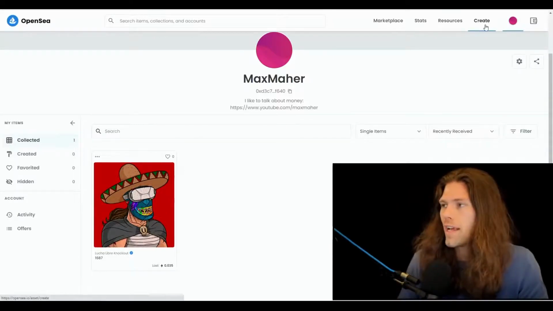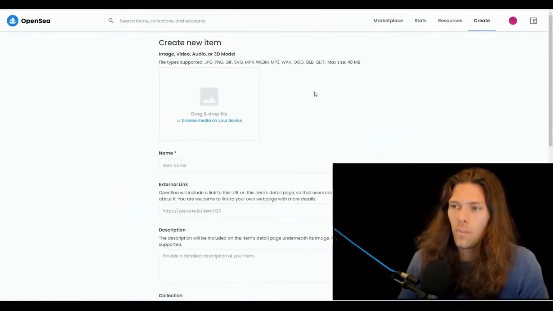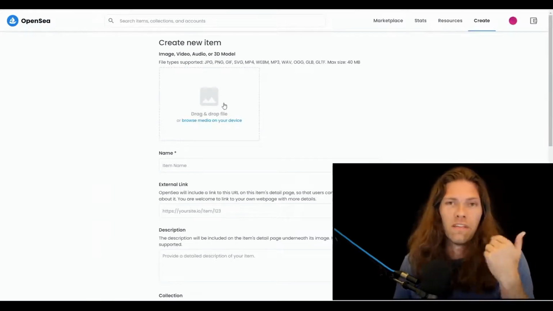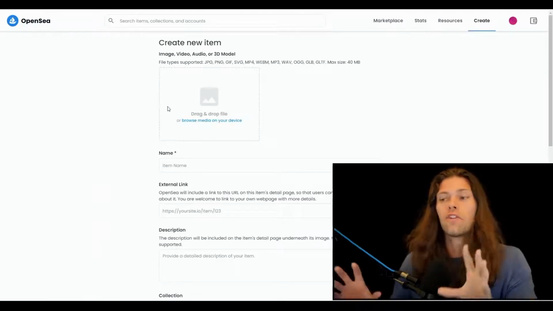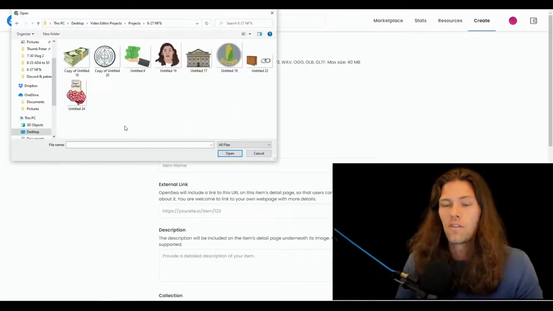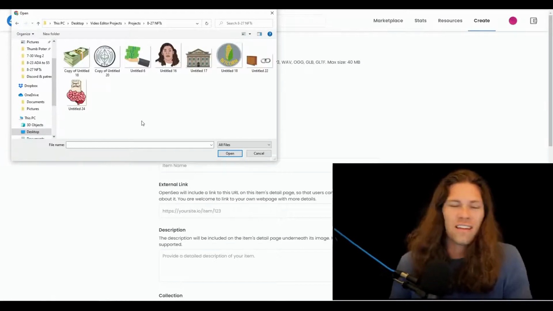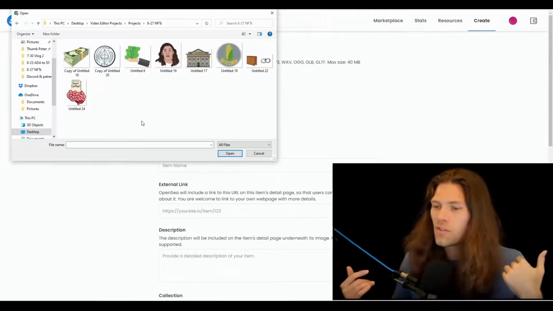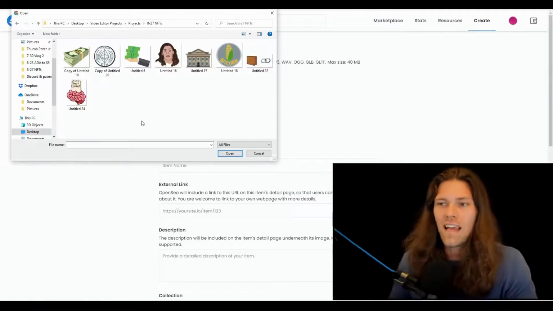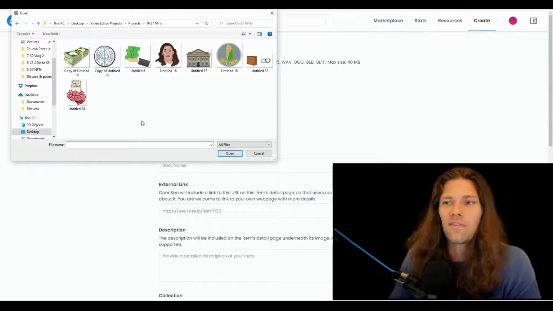So we're going to go to the Create tab up top here. And this is where you can actually upload any kind of file type you want, JPEG, PNG, this could be a video, this could be an audio file, whatever you're trying to mint as an NFT and then sell on the marketplace. So in my case, I have all sorts of drawings that I've made for previous videos that I'm a fan of. So I thought, you know what, I'll just throw them on OpenSea as NFTs and we'll just see what happens. At least it's kind of a fun experiment.